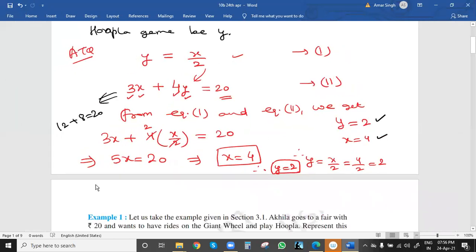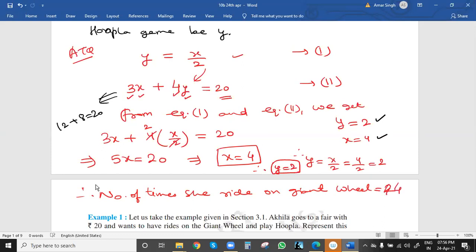Now we can write, hence, the number of times she rides on the giant wheel equal to 4, and the number of times she plays the Hoopla game equal to 2, half of the rides on the giant wheel.